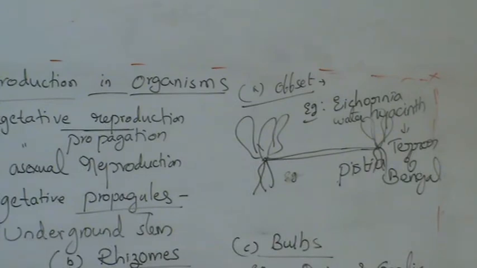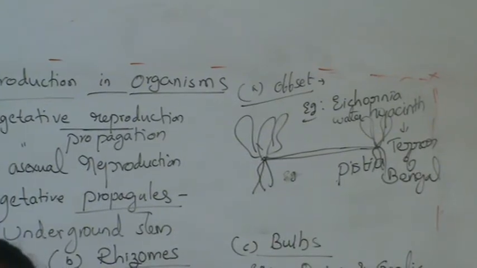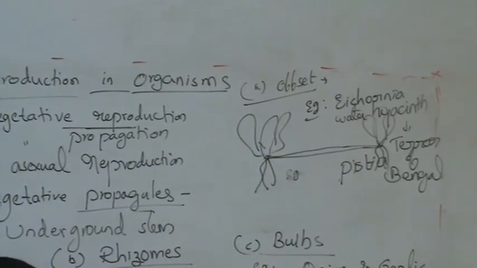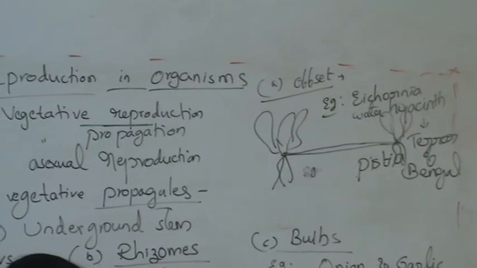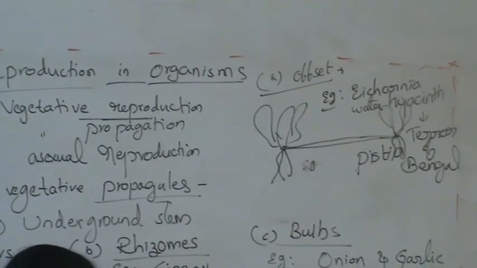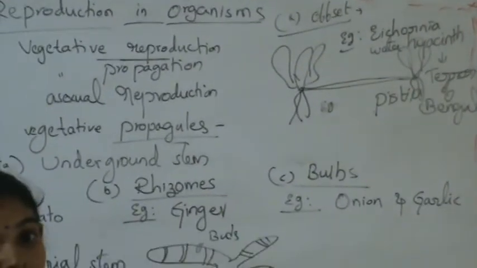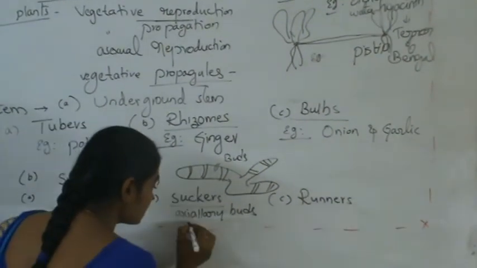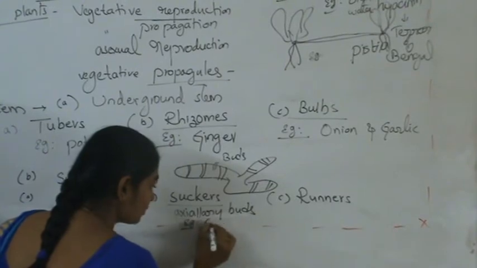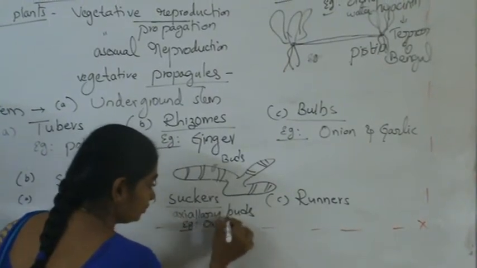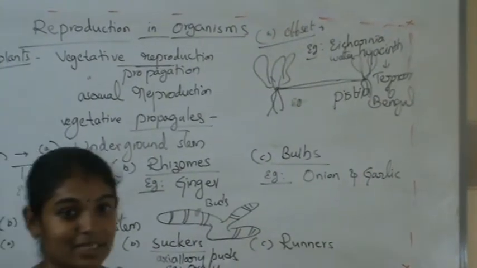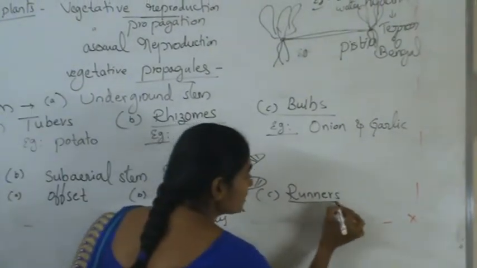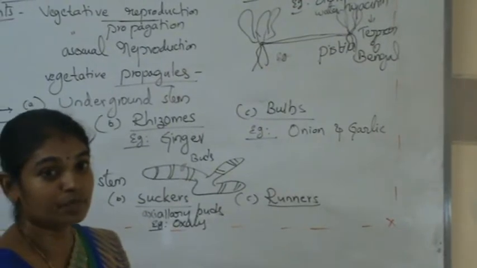And the next one, suckers. These suckers are formed from the axillary buds. An example for suckers is oxalis. And another one is runners.